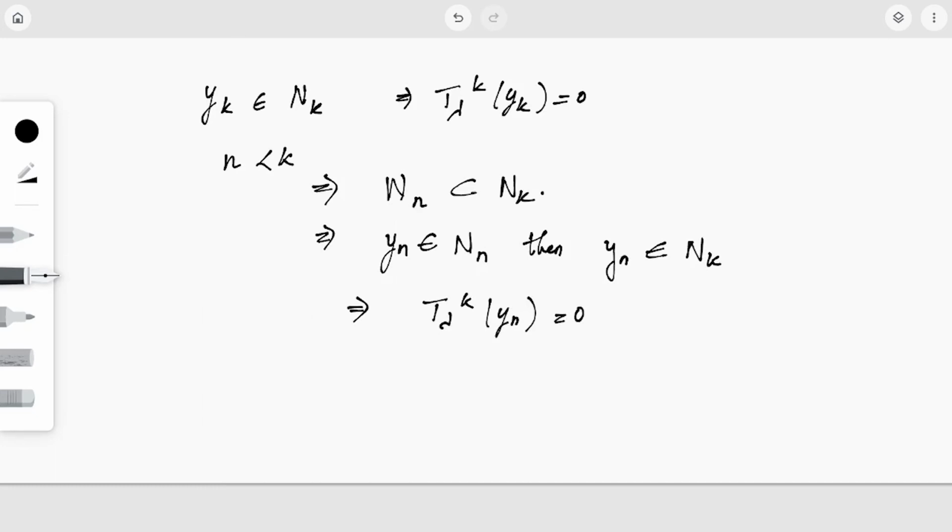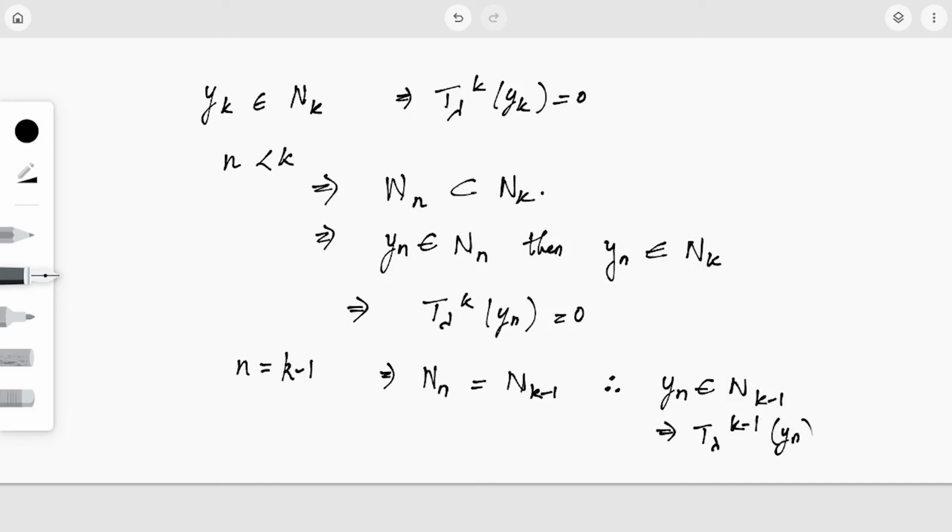Okay, also if we are considering n less than k, so n equal to k minus 1 is a possibility. So if n is equal to k minus 1, this implies Nn is equal to N_{k-1}. Therefore yn is an element of N_{k-1}, and this implies T_lambda raised to k minus 1 of yn is also 0. If n is not equal to k minus 1, n is less than k, so n will be less than k minus 1.